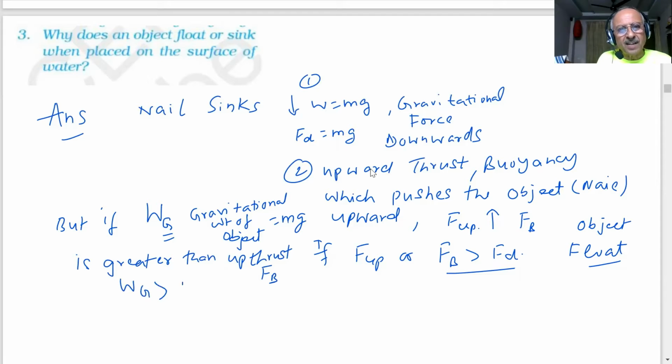Wg is greater than Fb, then the object will sink. We will talk of density very soon after this, but here we have not told you anything about density right now. What we are talking about is the buoyancy or upward thrust. All right. Note down everything.